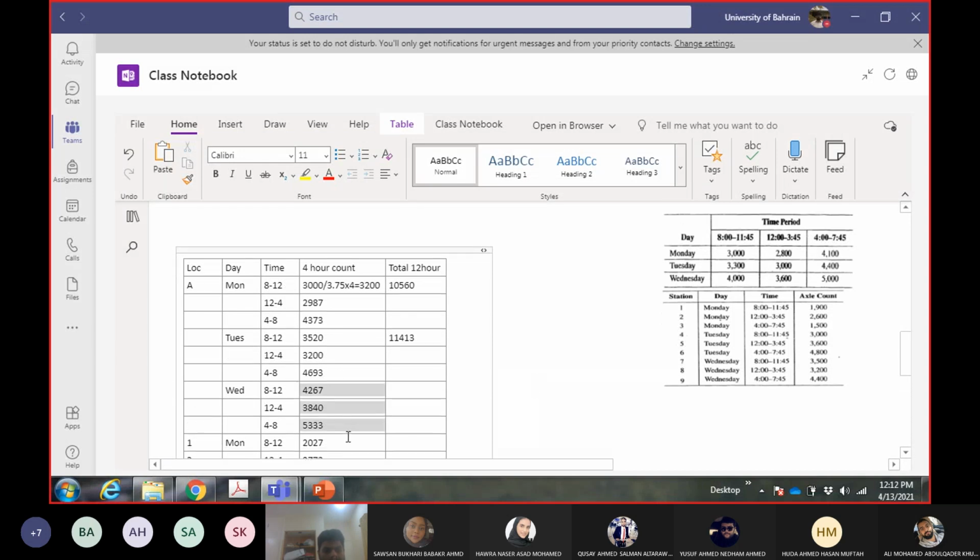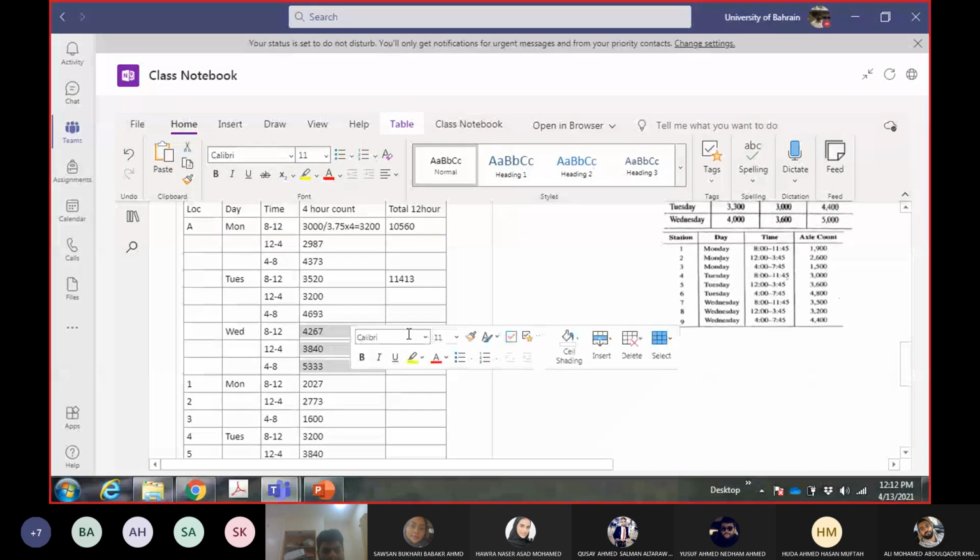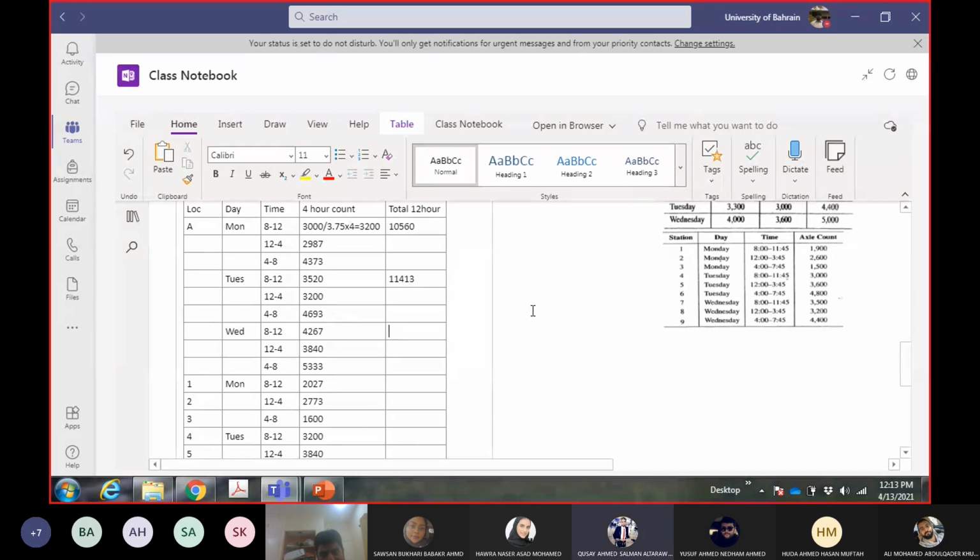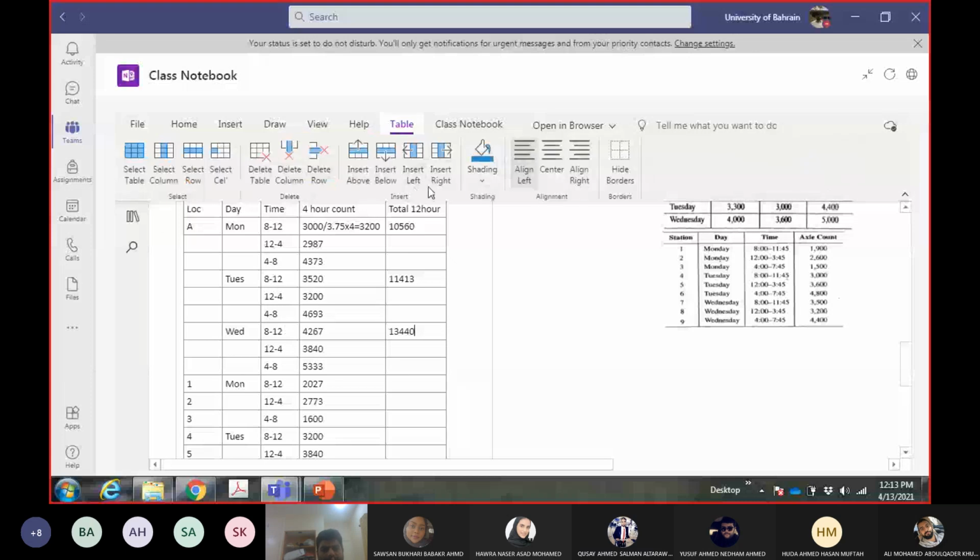Okay, Wednesday: 13440. Okay, then you will calculate the expansion factor.